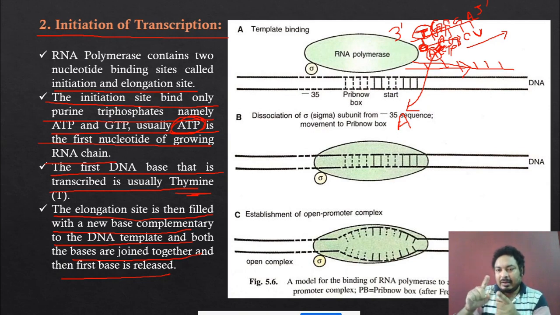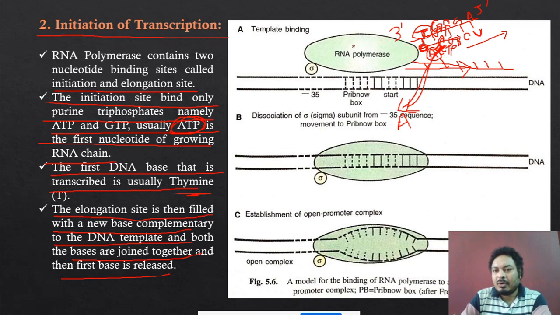But it is binding to the C. The binding between A and C is tight, but the binding between A and T is loose. This binding is removed and A is released like that, but the C molecule is attached over here.